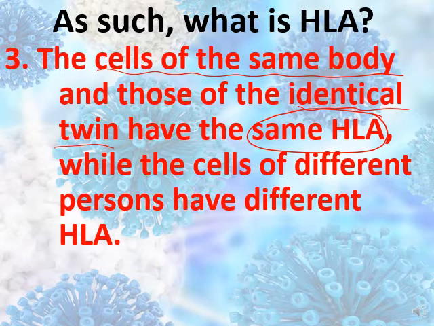As a revision, what is HLA? It's a human leukocyte antigen. It's found on the surface of the nucleated cells. It's the biological identity marker, specific for each person, that helps the immune system to distinguish the self from non-self. If it's self, it should have the same HLA. If it's not self, it should have different HLA.